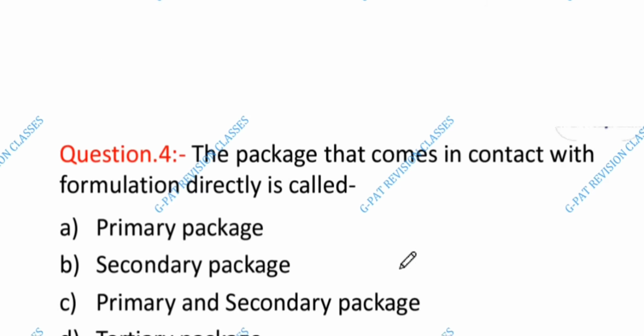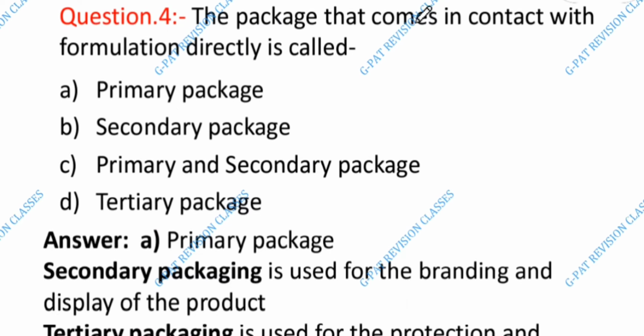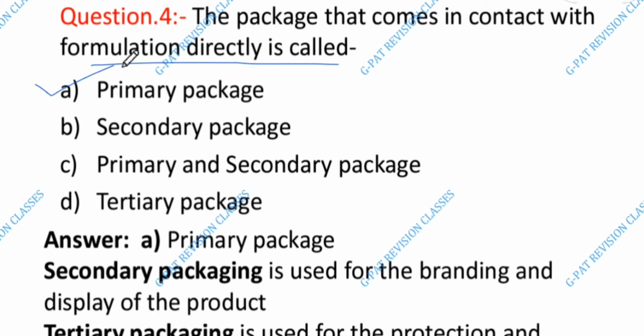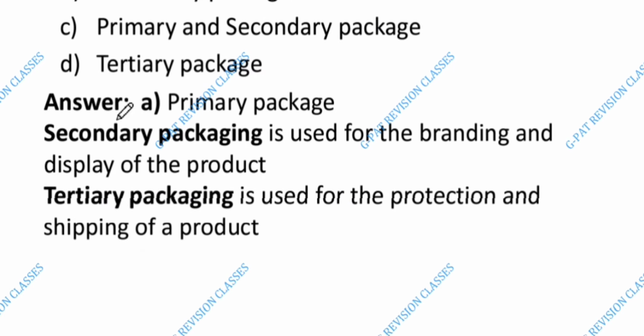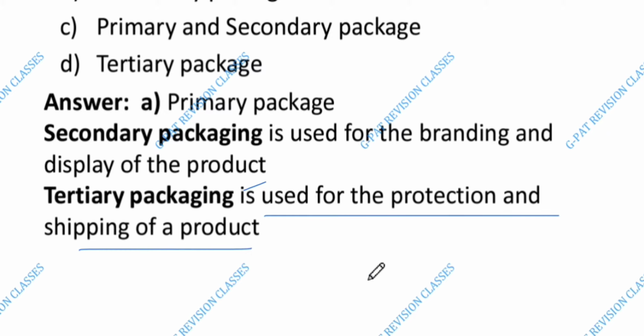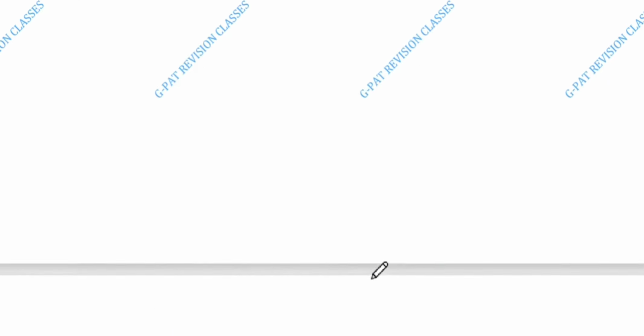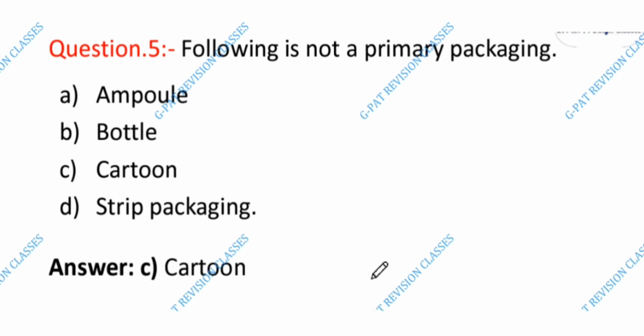Next is fourth question number. The package that comes in contact with formulation directly is called, the answer is A, primary package. Okay. Then explanation देखते हैं, then secondary package देखते हैं क्या होता है। The secondary package is used for the branding and display of the product. Then tertiary packing is used for the protection and shipping of product.